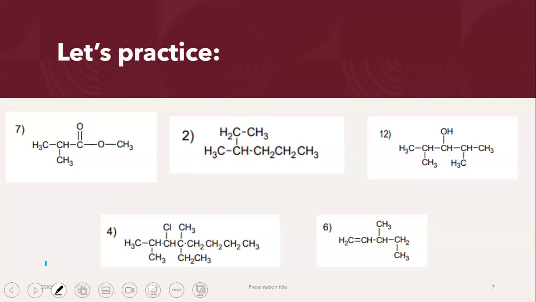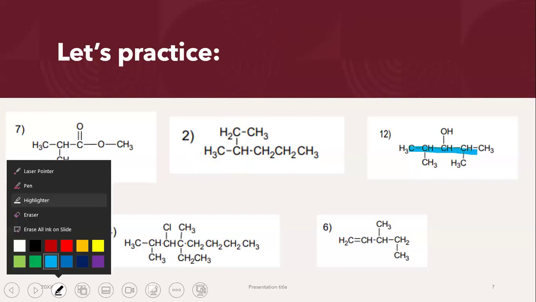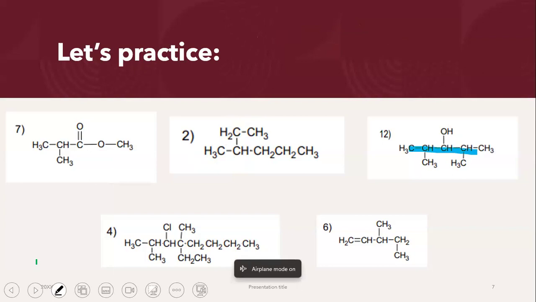Again, what are we going to identify? Step number 1, longest continuous chain. Let's go ahead, consider all possibilities, right? Consider every single possibility and see what is the longest chain you guys can make. So I can make a chain like this, which would be 1, 2, 3, 4, 5, right? I could also go ahead and make a chain like this. I get 1, 2, 3, 4, 5. I can also make a chain like this, which would also give me 1, 2, 3, 4,